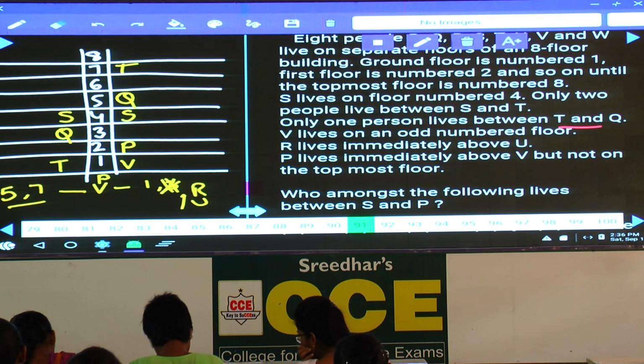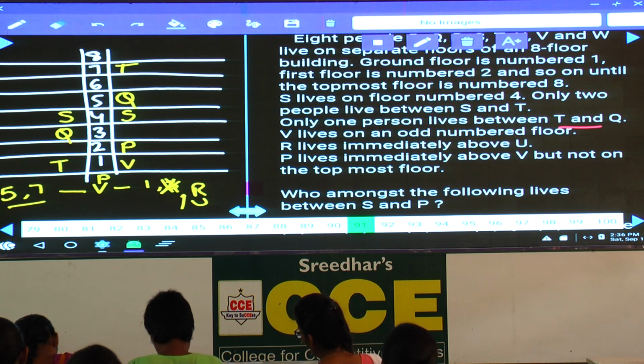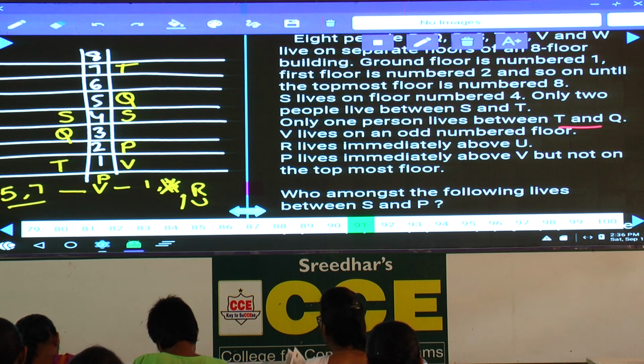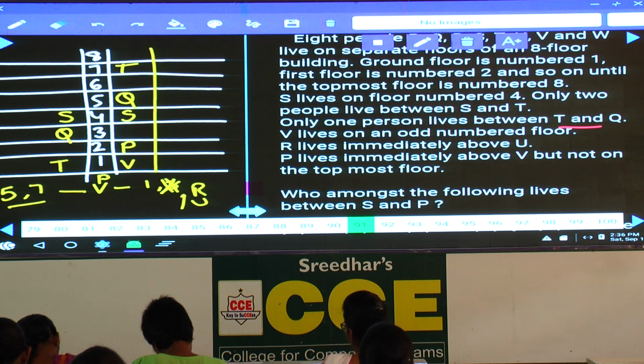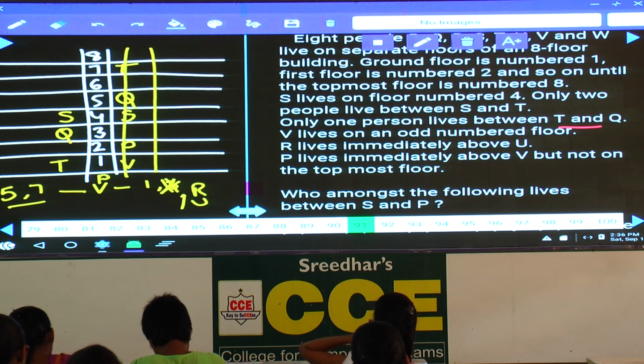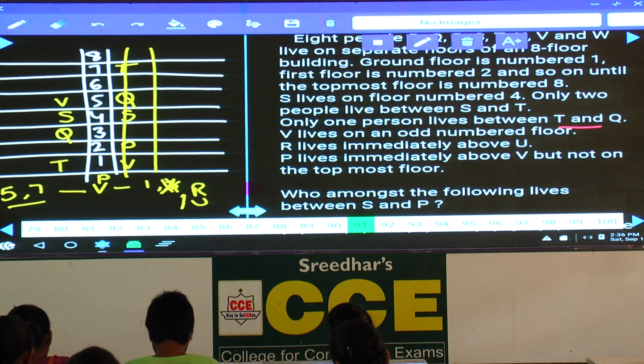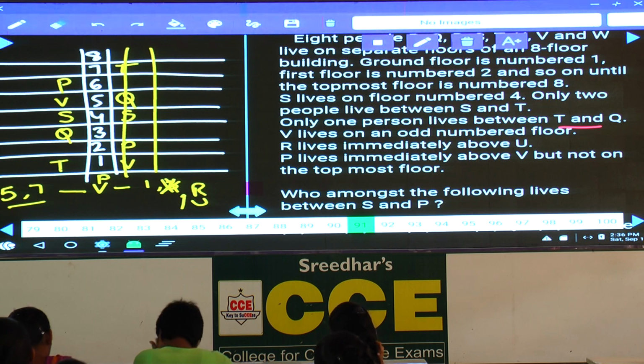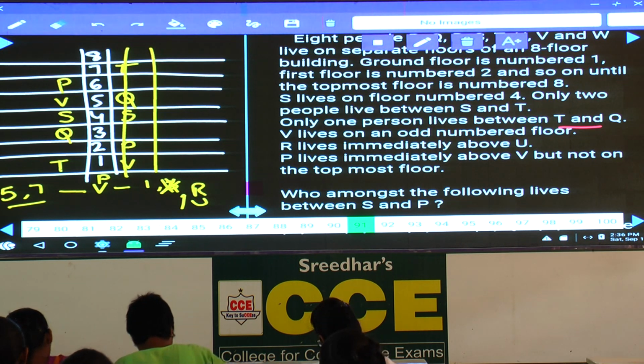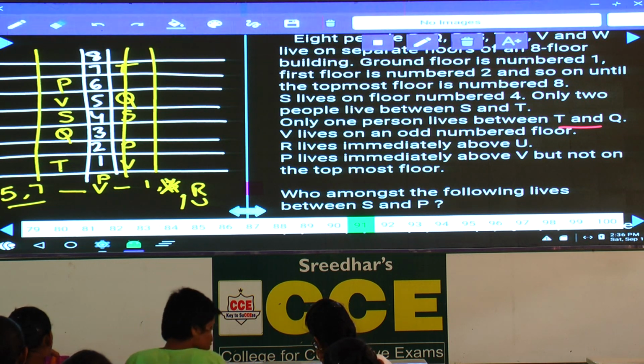Now, in the first case, R and U must be adjacent to each other. Can we have R and U adjacent to each other in this case? No, hence this case is completely ruled out. Then coming to this one, V. If we take V at this place, then P will be here. If V and P are here, then R and U being adjacent to each other is possible or not? Yes, it is possible. Hence, V can be on the fifth floor.